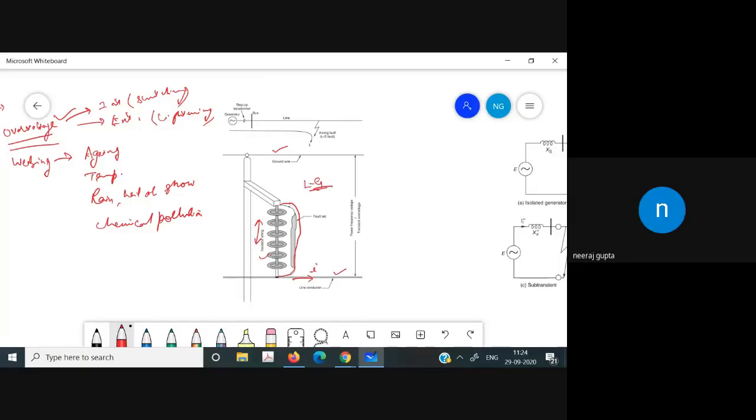Sir, there is a different window on our screen. Sir, please, you can minimize it.